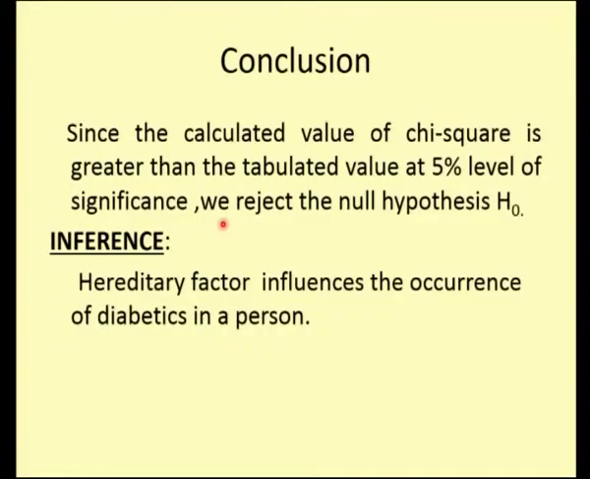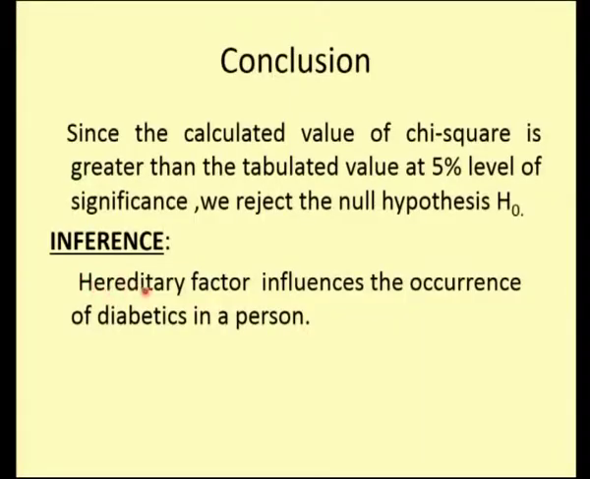And if you are rejecting, what does it mean? We are going to say that the hereditary factor and diabetes are associated. That means the hereditary factor influences the occurrence of diabetes in a person. This says that this is one of the important factors for diabetes. There are so many other factors also for a diabetic patient, and we have seen from this chi-square test that there is an association between heredity and a diabetic person.